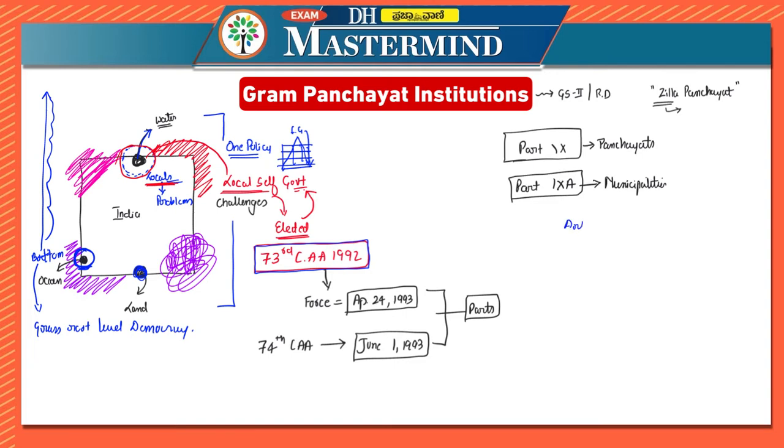according to Article 243C subclause 2. Then there was reservation of seats for SCs, and reservation of seats for STs also, and also 1/3 of the seats were reserved for women. Then 1/3 of the offices of chairpersons at all the levels were reserved for women according to 243D. So all these changes, these are some of the salient features of the 73rd and 74th Constitutional Amendment Act.